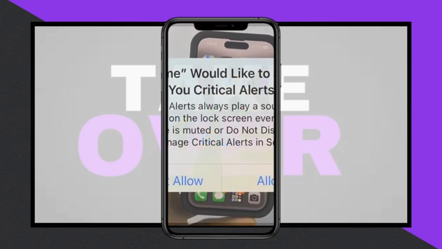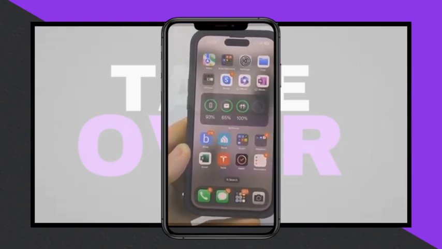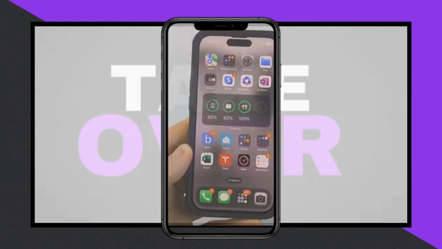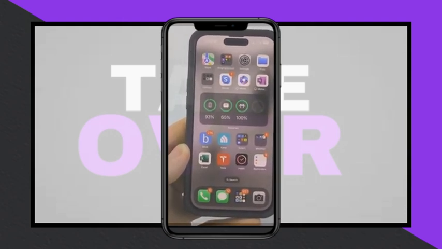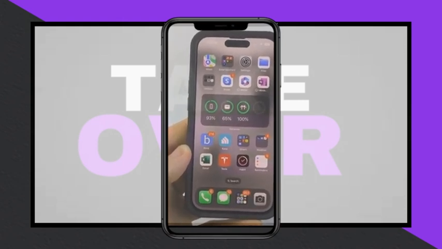If your iPhone is stuck displaying repeated notifications about the Home app sending critical alerts, follow these steps to resolve the issue. This problem can sometimes prevent users from fully accessing their devices. To address this, you'll first need to restart your iPhone and then disable critical alerts from the Home app.